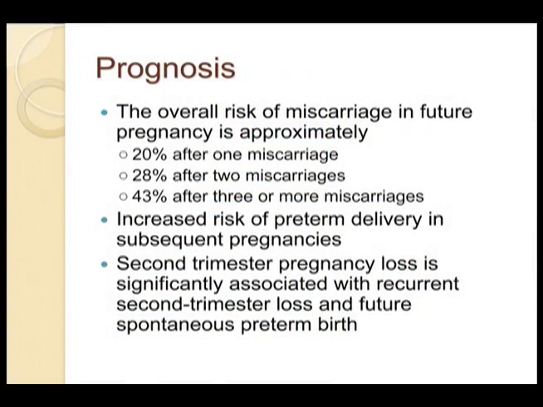Okay. Discussing the risk of spontaneous abortion, a history of spontaneous abortion is a very important factor in increasing the risk. With one previous spontaneous abortion, the woman has about a 20% chance of a repeat spontaneous abortion. With 2 previous spontaneous abortions, the risk increases to 28%, and with 3 previous spontaneous abortions, it goes up to 43%. In addition, you have an increased risk of preterm delivery with a history of spontaneous abortion. And finally, second trimester pregnancy loss is significantly associated with recurrent second trimester loss and future spontaneous preterm birth.